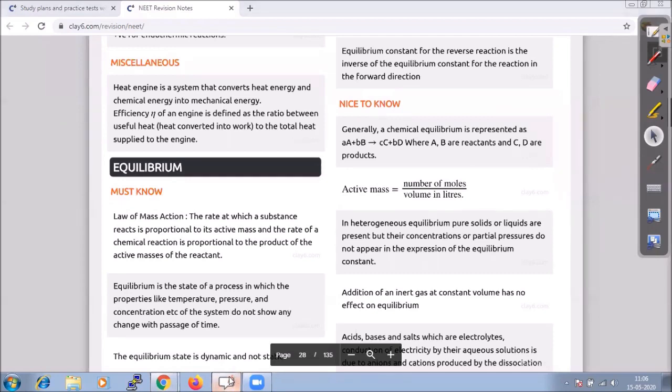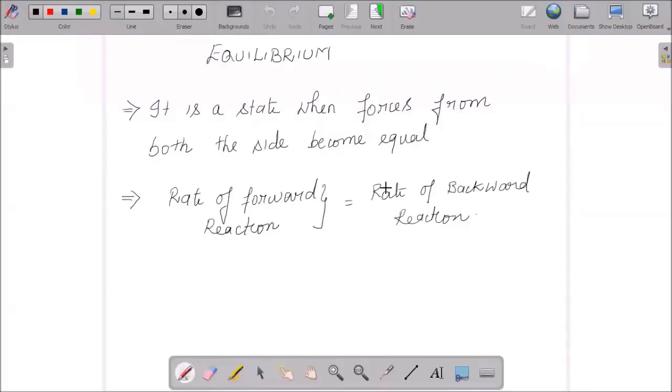So when we say equilibrium, basically it is a state when forces from both sides become equal. In terms of chemistry, equilibrium is the state where the rate of forward reaction becomes equal to the rate of backward reaction. That is, the speed or the rate of the reaction becomes equal at that particular moment.